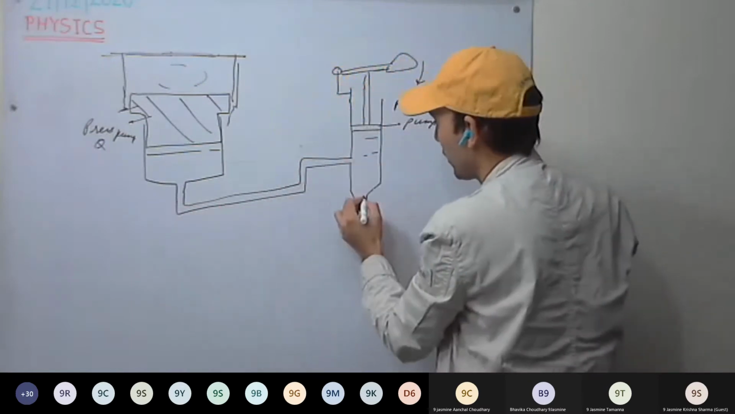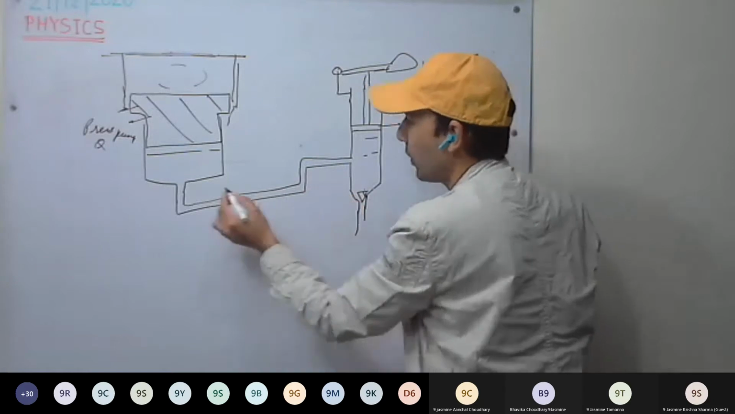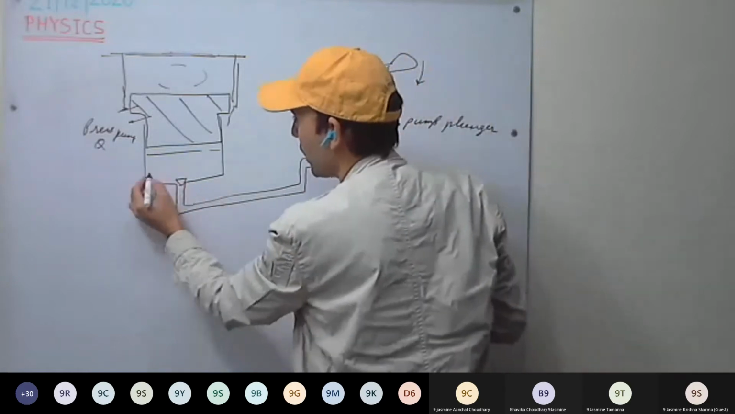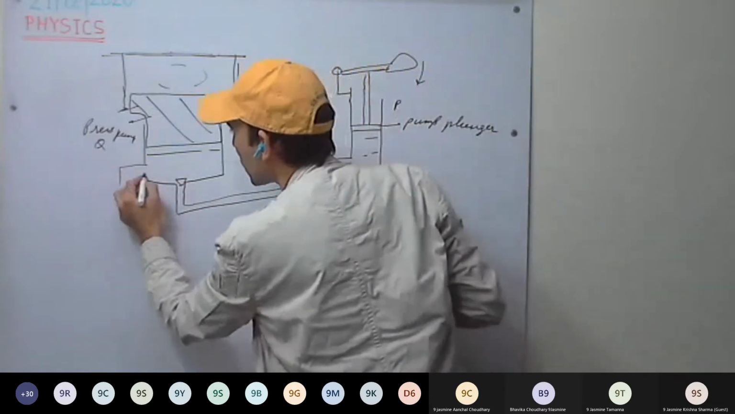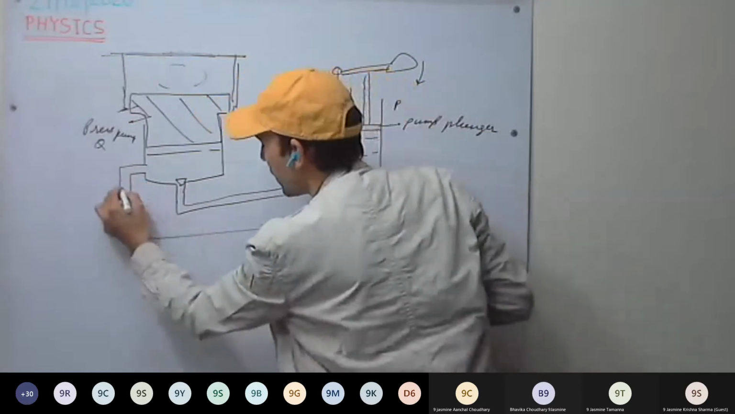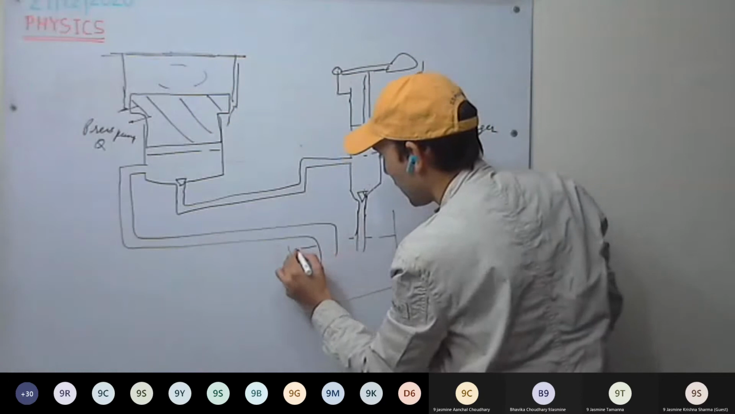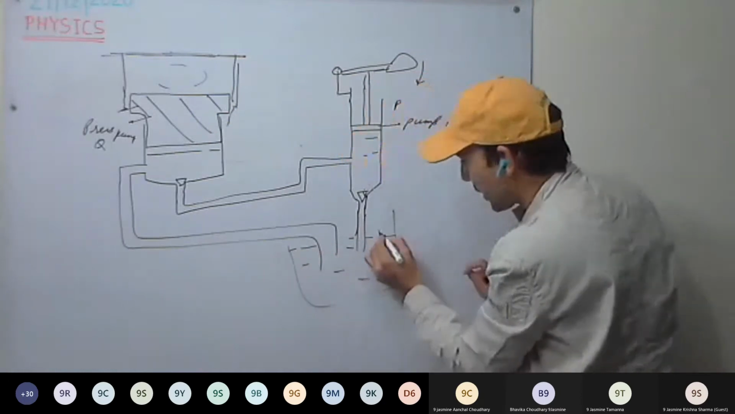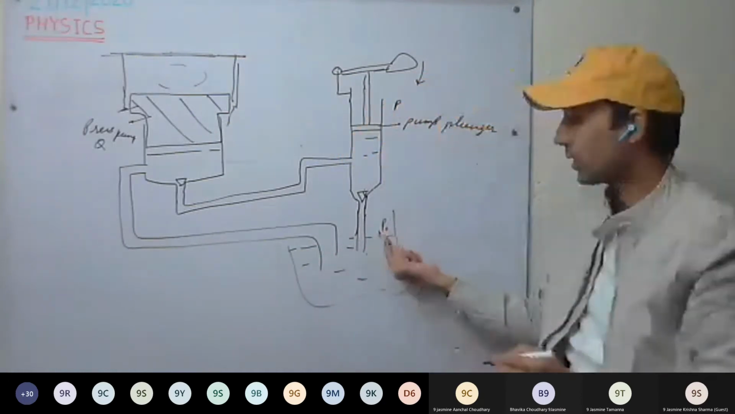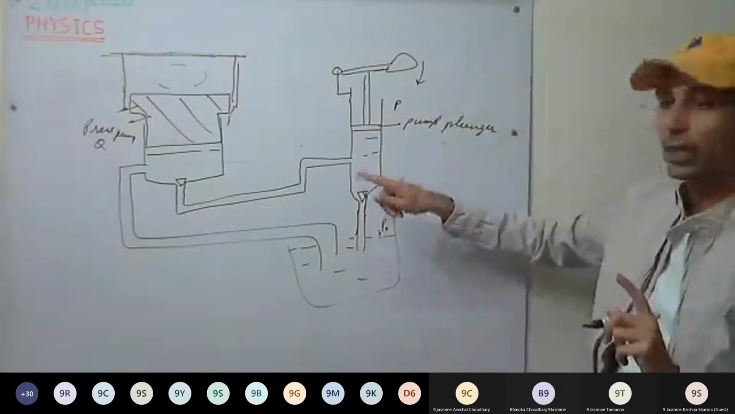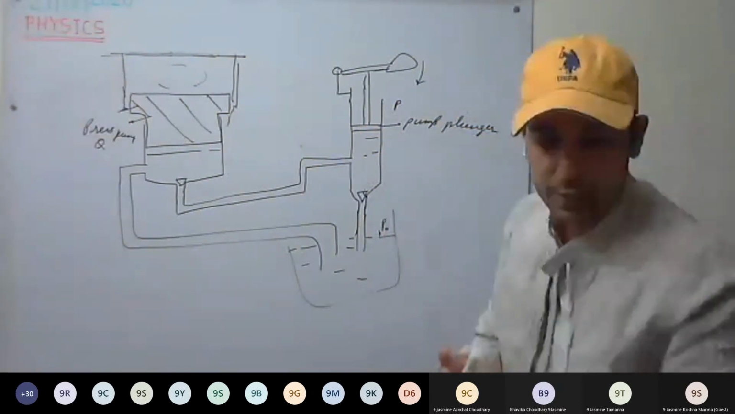Now we fill the liquid. Here we provide one valve, and here as well we provide one valve. We discussed all this. So what will be the pressure at this point? It would be the atmospheric pressure. Now see how it works. See here, it is filled with liquid.